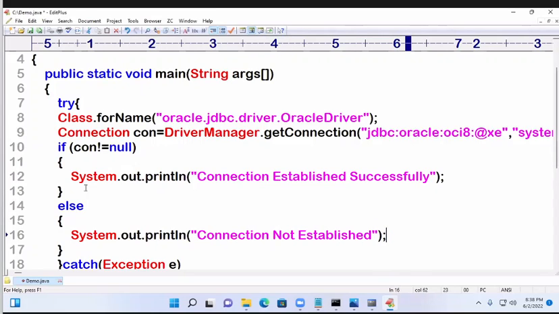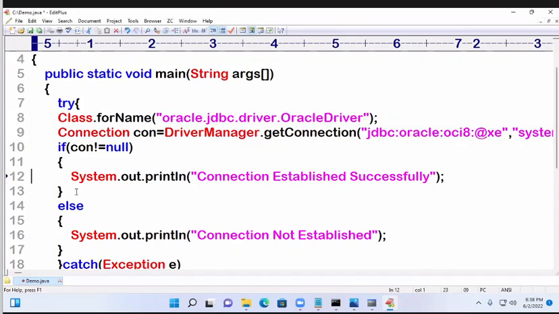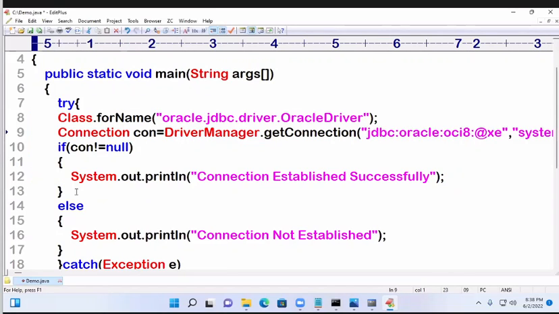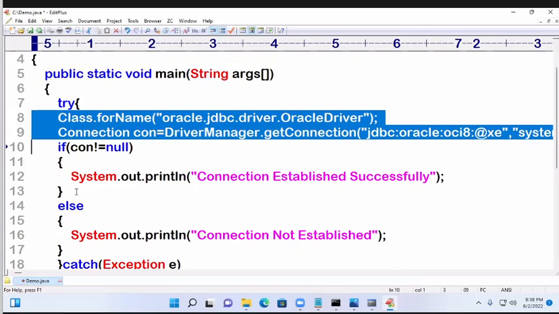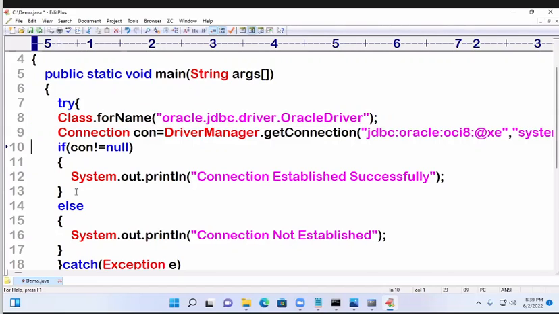If I write like this, what will happen? See here, suppose the driver loaded and the connection is established, then it contains a hash code. Hash code not equal to null is true, so the message connection established successfully comes. Suppose the driver loaded, but while establishing the connection some problem occurred, or while loading the driver some problem occurred. Control jumps to the catch block.